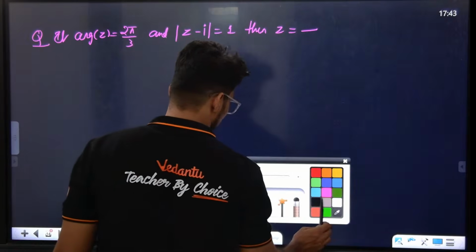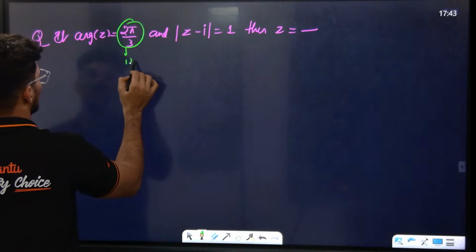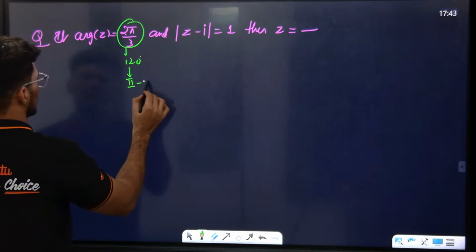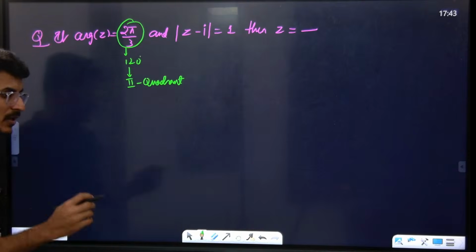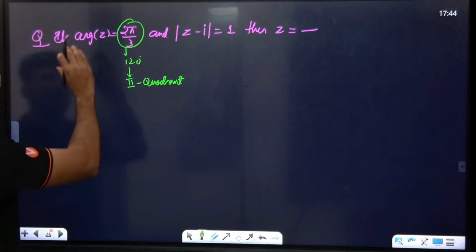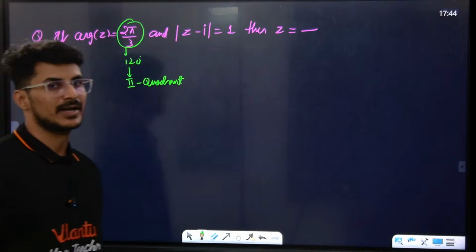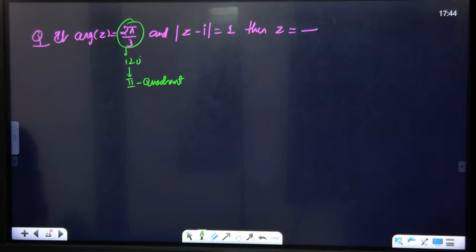So tell me, sir, the argument of the complex number is 2 pi by 3. 2 pi by 3 means what? 120 degrees. 120 degrees means which quadrant? The second quadrant. What did I understand from this? The argument of the complex number is 2 pi by 3, which means the complex number lies in the second quadrant.